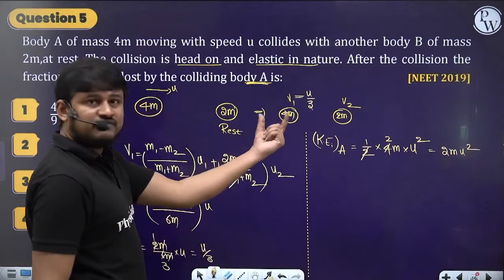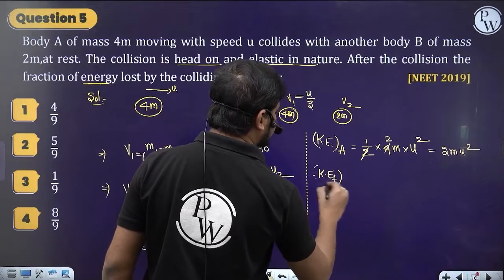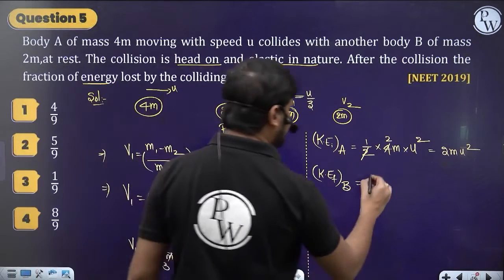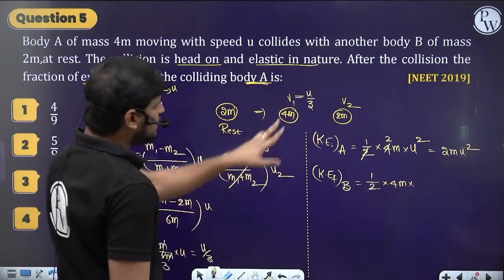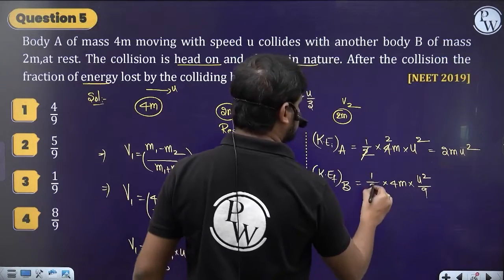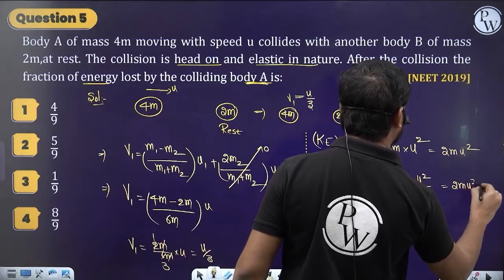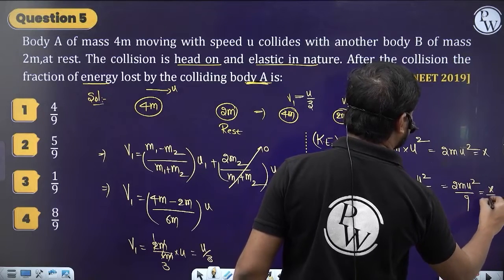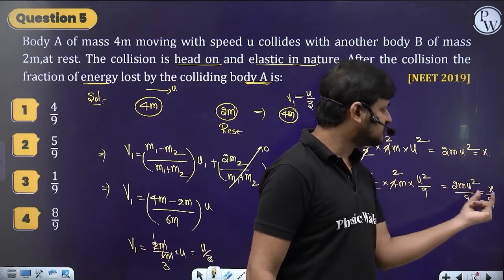And then after collision, what will be its kinetic energy? The final kinetic energy of the body: half into its mass, which is the same 4m. Its velocity after collision is u by 3, so u by 3 whole square means u square by 9. So I can write it as 2m u square by 9. If I consider 2m u square as x, this is going to be x by 9. Yes or no?